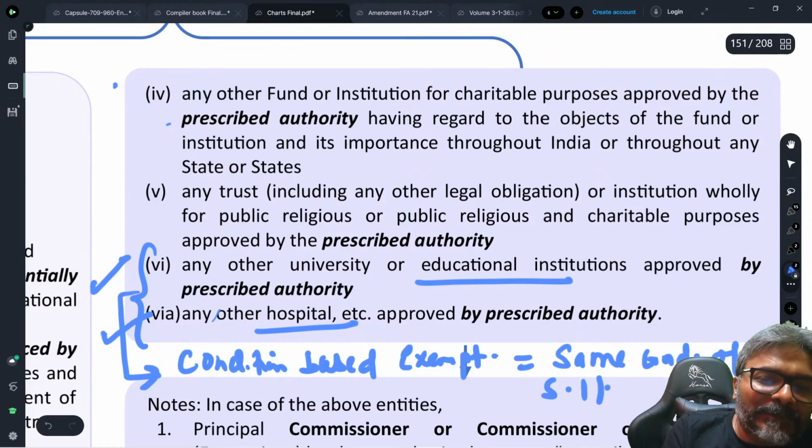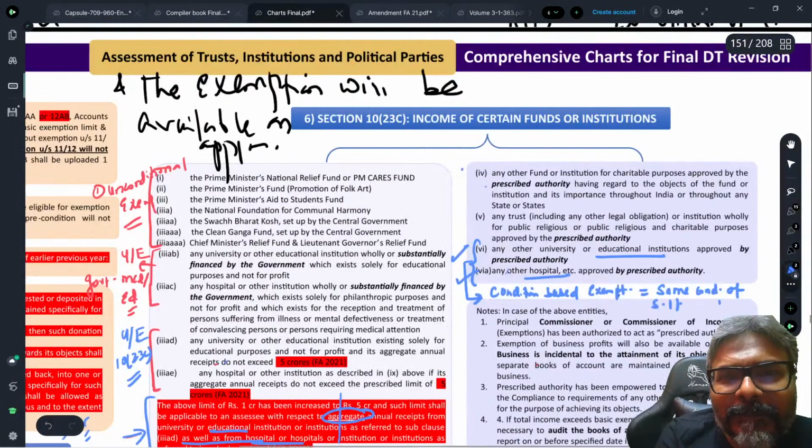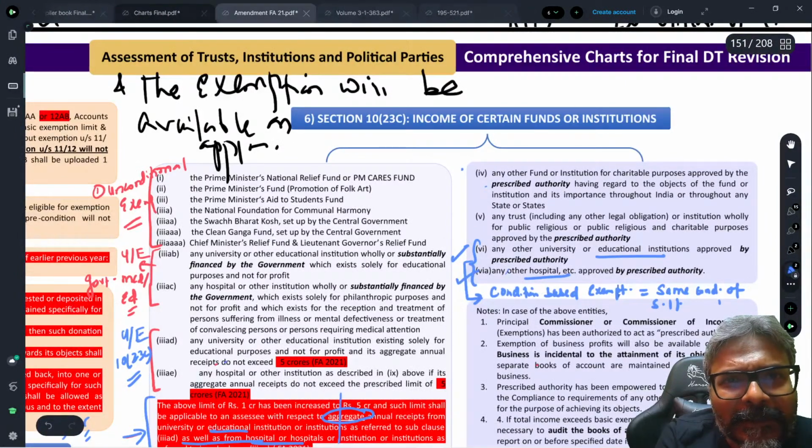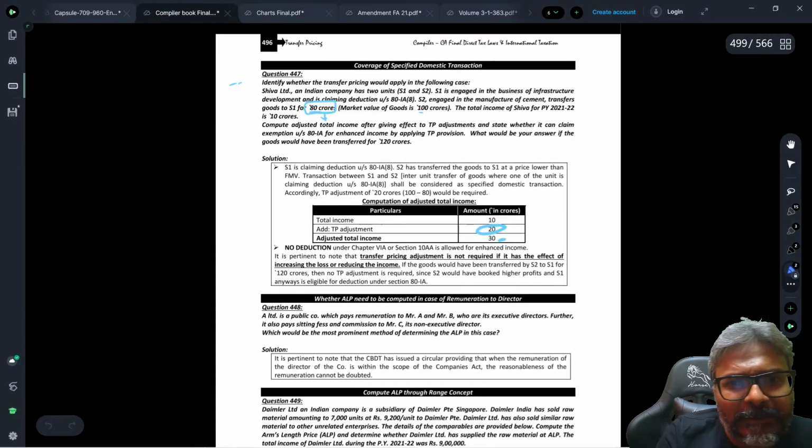Now, in the examination, I can tell you what will happen. You have to be extremely careful, students. I've seen one question, and if I may put it up in my compiler, if you allow me, let me see if I have the compiler in front of me. Will you allow me, students, or not?